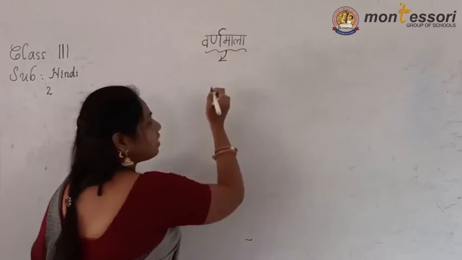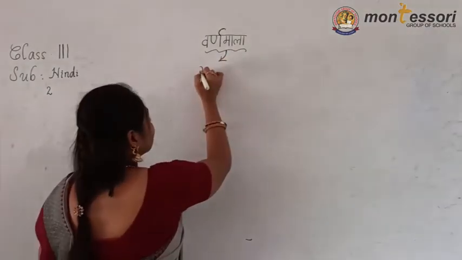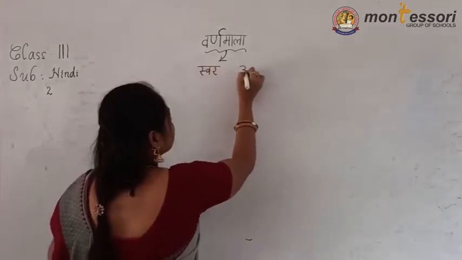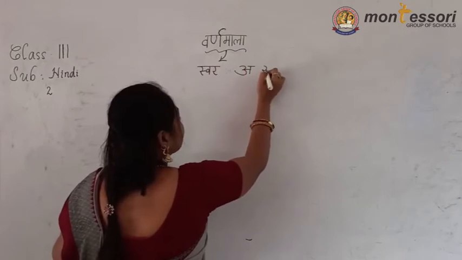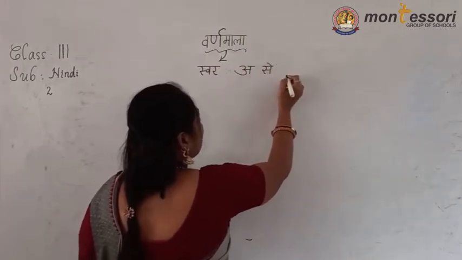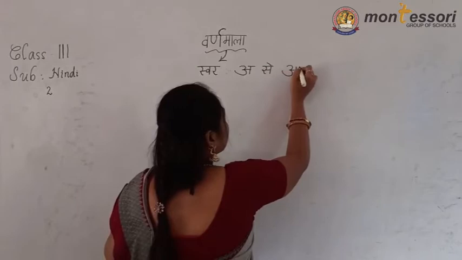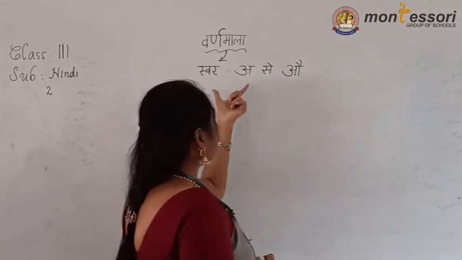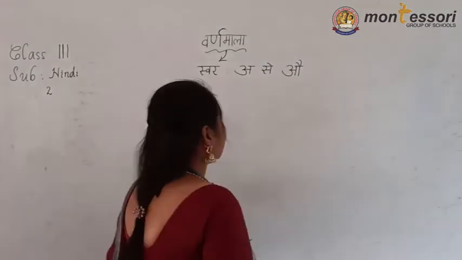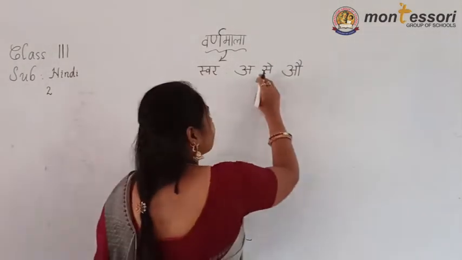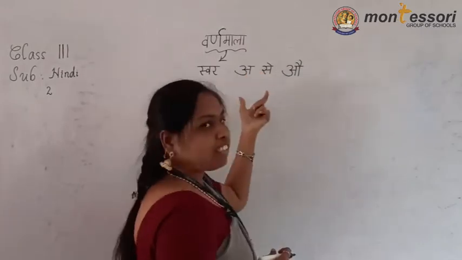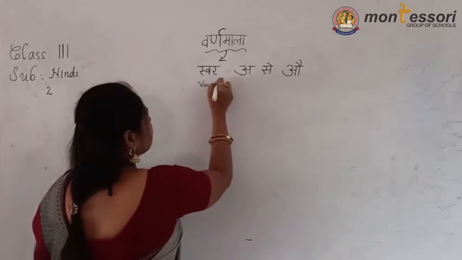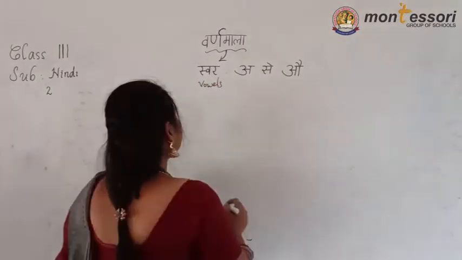In the previous class I explained swar letters. How many swar letters are there? The letters from A to Au are called swarakshar. The next two letters are anuswar. Swar means vowels, and that is completed.